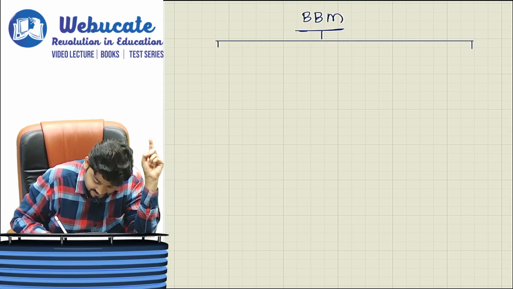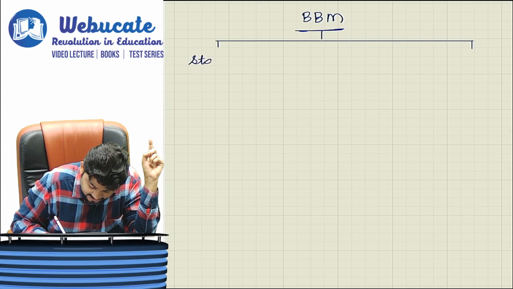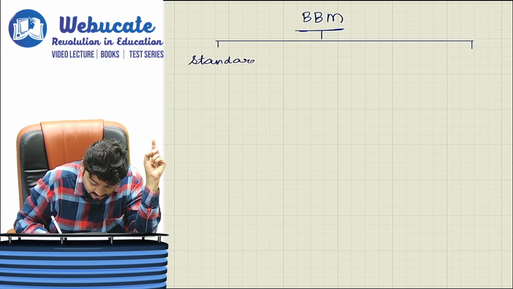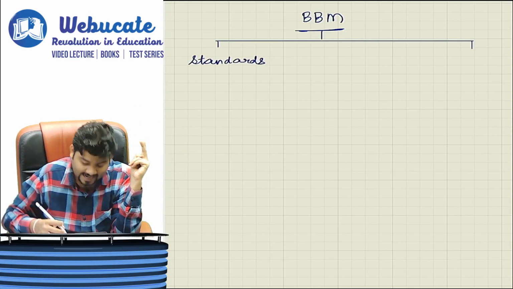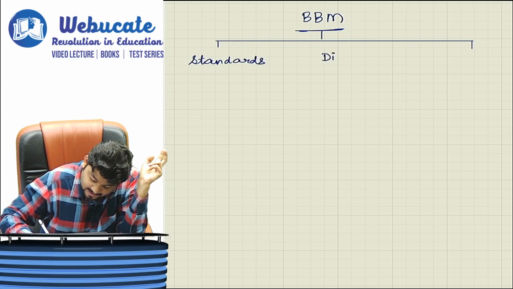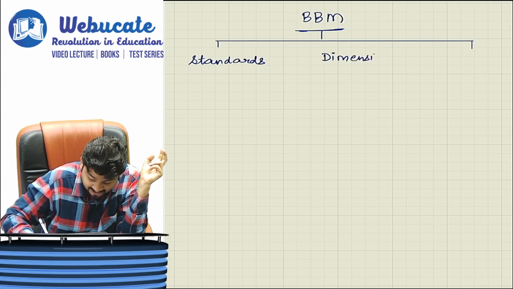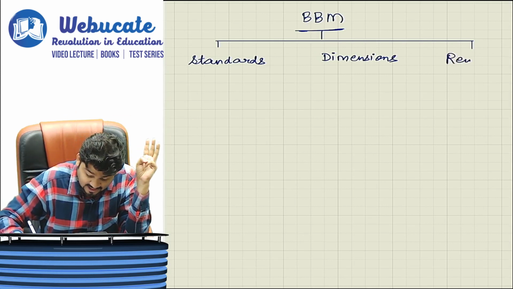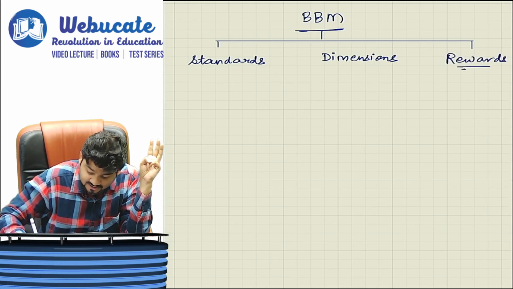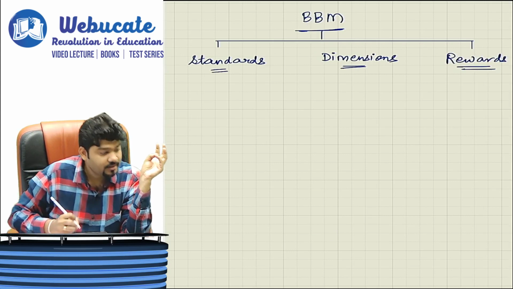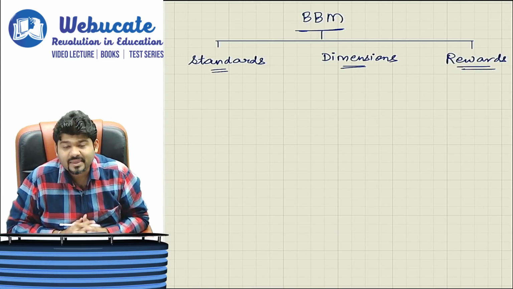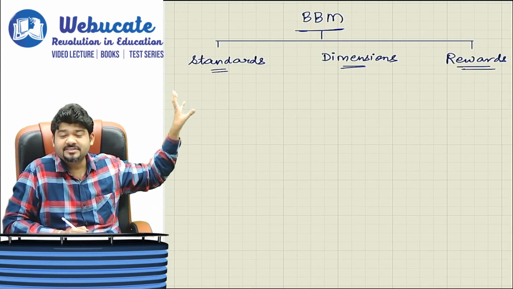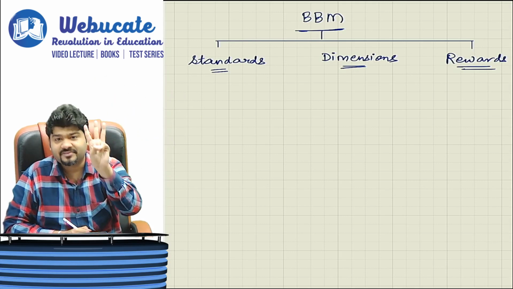First of them is called standards. Second is called dimension, and third is your rewards, motivation. So third is your reward. These are the 3 major subdivisions of your building block model. In this, when you speak of standards, there is a further 3 bifurcation.